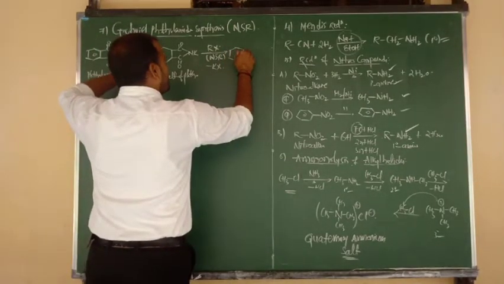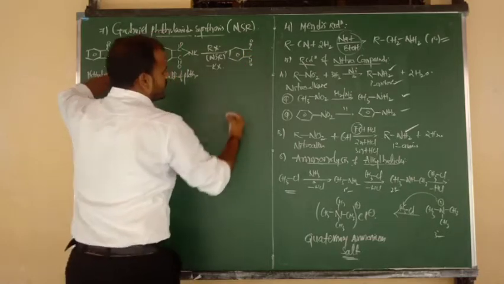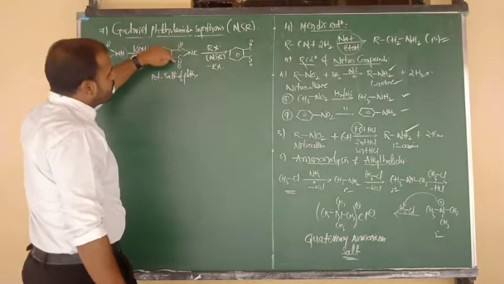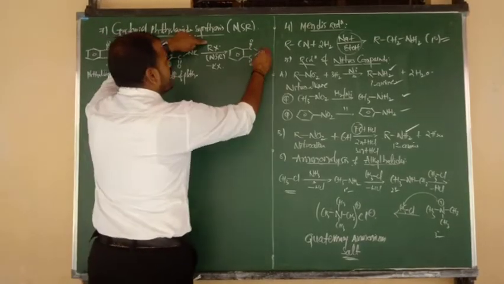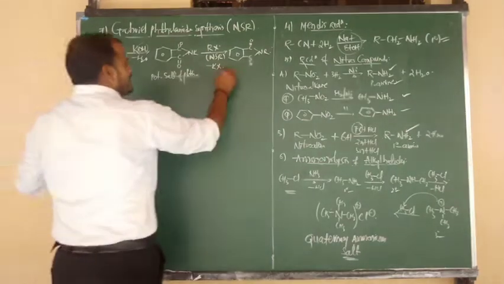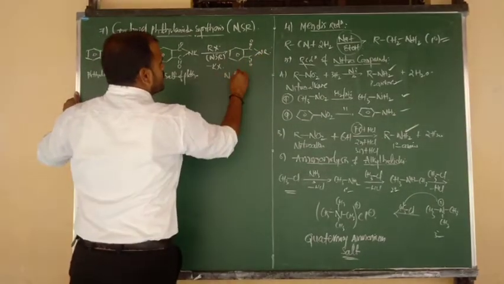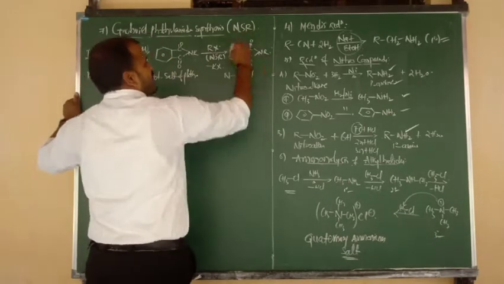Again the same thing, phthalimide. First carbon C double bond O, second carbon C double bond O. Now both the carbonyl groups are connected to nitrogen, and nitrogen should be connected to the R group. The nucleophilic substitution reaction is over. Yes, this is nitrogen connected to R. R means alkyl. So this is N-alkyl phthalimide.